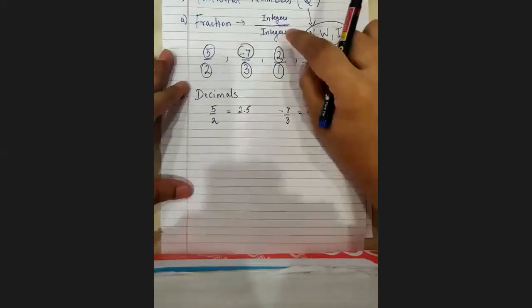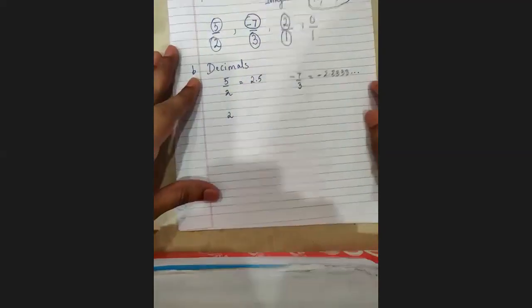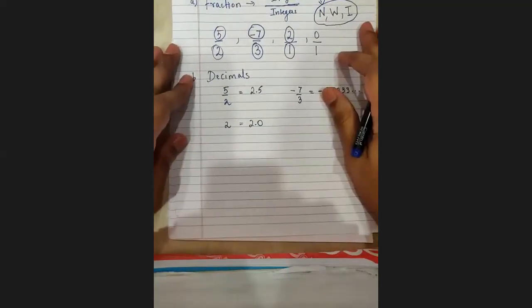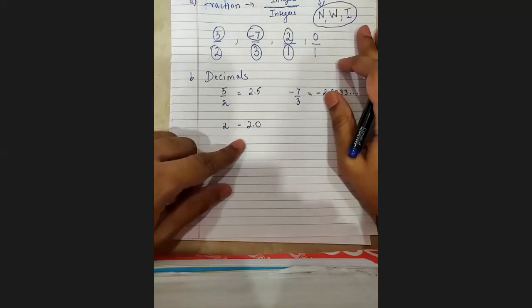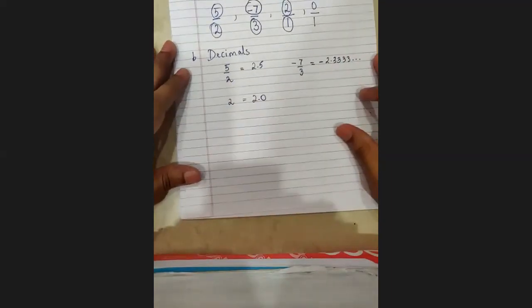Okay, just to clarify something, what if I talk about 2 upon 1, which is 2 only, right? Can I write this in decimal form? Yes, we can write it as a decimal. The way I can write 2 upon 1 as a fraction, the same way I can write it in decimal form as 2.0. Some Rajinikanth fans might be here, and you might have seen his movie. Part 2 of Robot was named 2.0, which was actually part 2 only, right? So if 2 is there, we can write it as 2.0. That is the same thing. So what we realize is decimals will have two types.